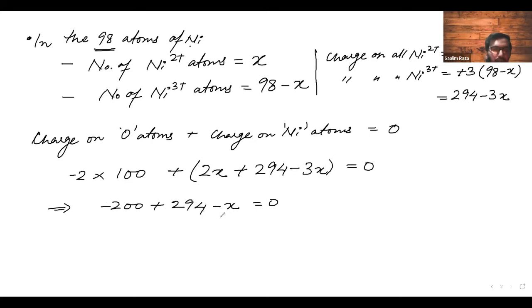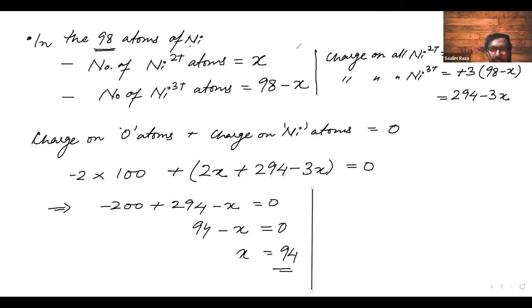And now this will be how much? Minus x is equal to 294 minus... this will be x is equal to 94, minus x is equal to how much? 0. So x will be equal to how much? 94.